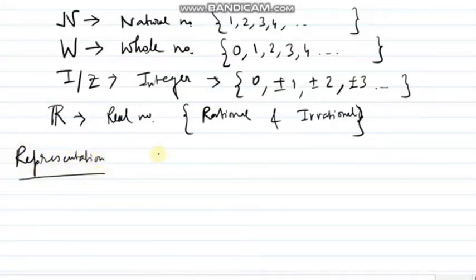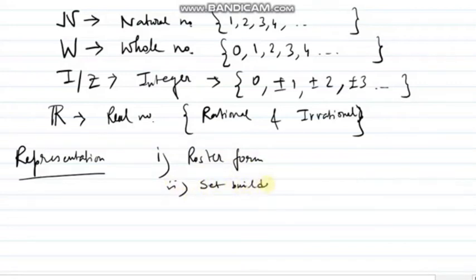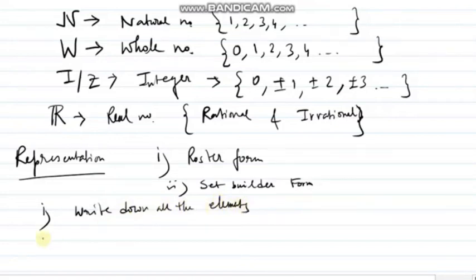The set can be represented in two forms. One is roster form and another one is set builder form. Roster form is where we write down all the elements. And set builder form is where we represent the elements by some criteria.